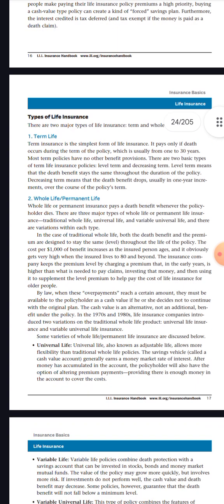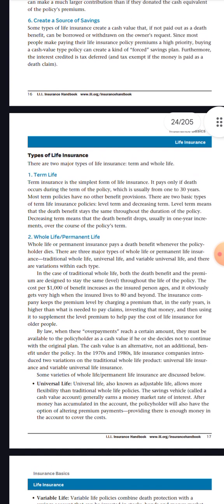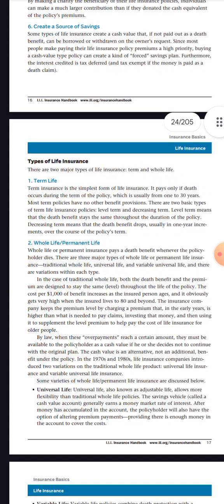Types of life insurance. There are two major types of life insurance: term and whole life. Number 1, term life. Term insurance is the simplest form of life insurance.